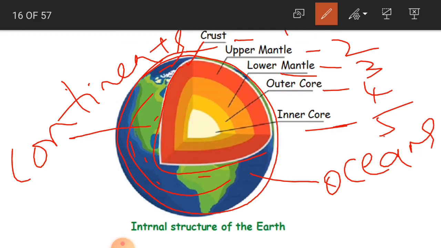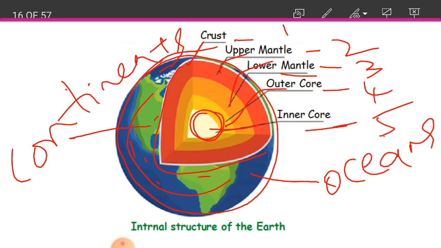Okay, children. So here again, mantle, the red color part, that is the upper mantle. The orange color part is the lower mantle. And again core, this yellow color part is the outer core. Again inside, this very brightened color is known as the inner core. Okay, children, so this is how we have the internal structure of the earth.